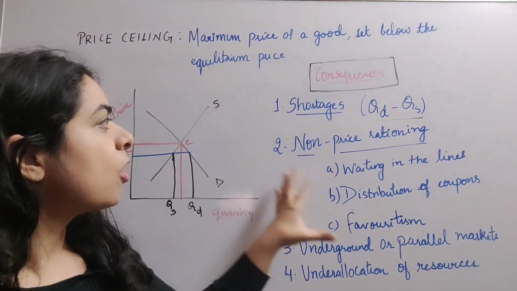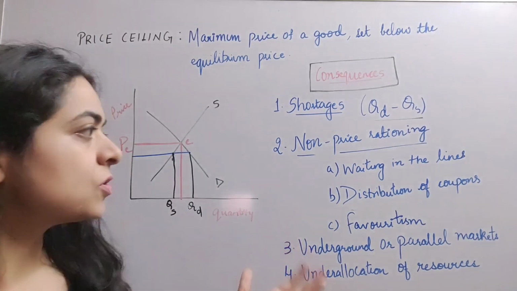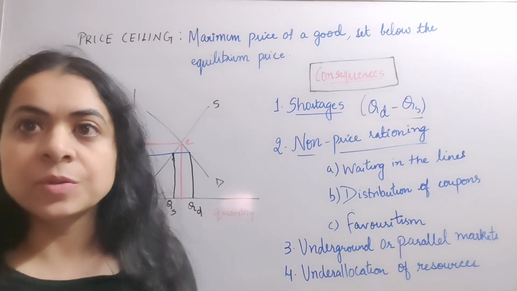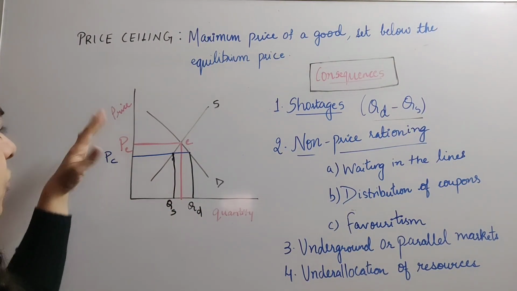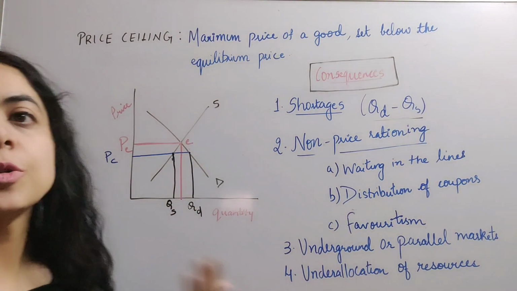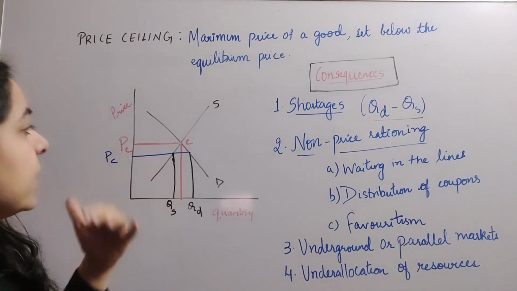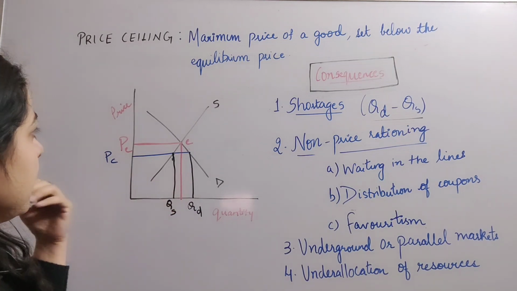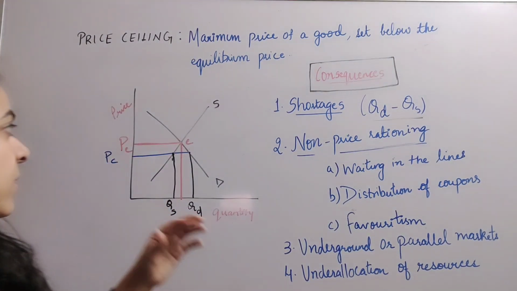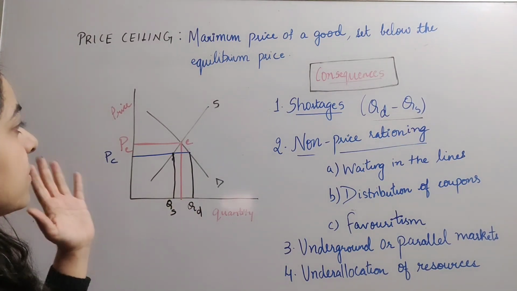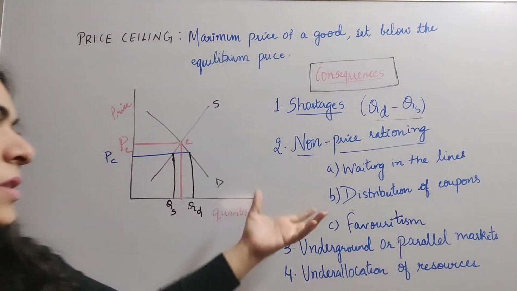The next one is non-price rationing. So rationing is a system of distributing goods in the market. In a free market, based on the price mechanism, goods are distributed among the buyers. So all those who are willing to pay or to buy the product at a certain price, accordingly, goods are distributed to them. But here, in the absence of a free price mechanism, a non-price rationing system will